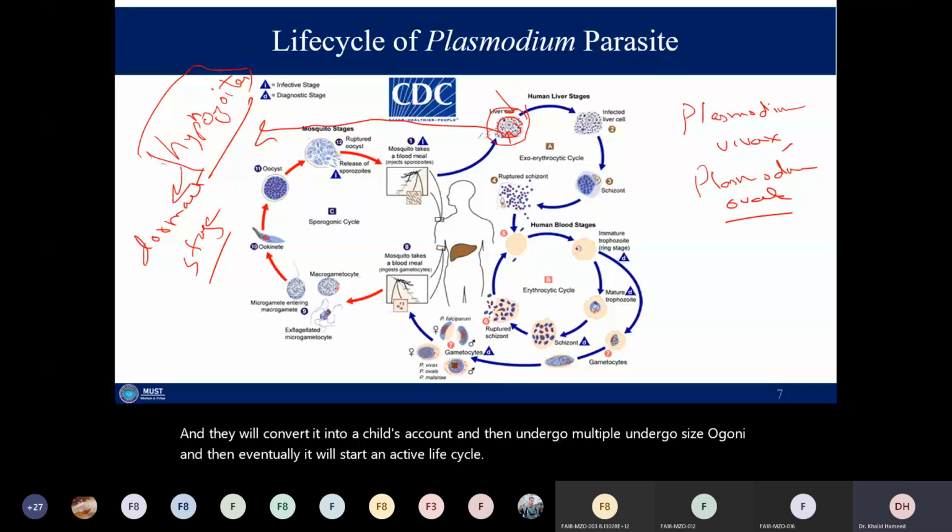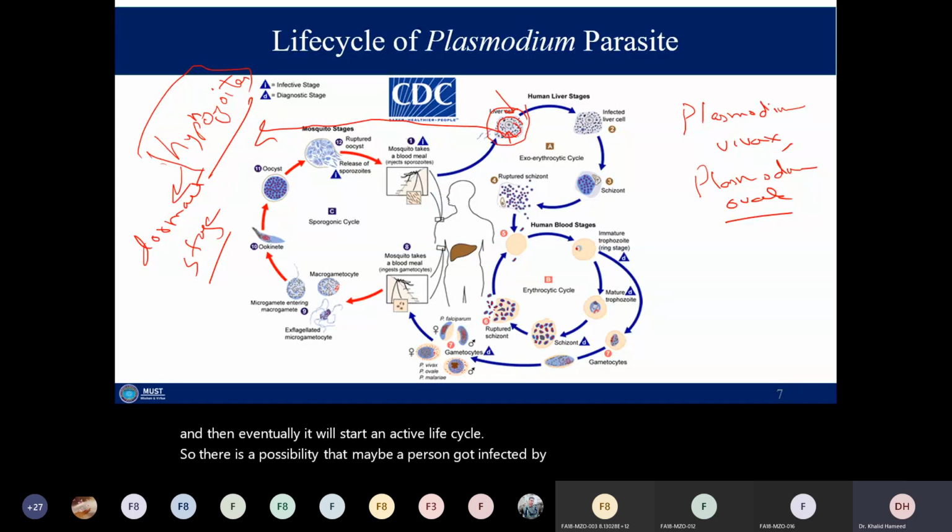So there is a possibility that a person got infected by a mosquito during November, maybe October, maybe September.